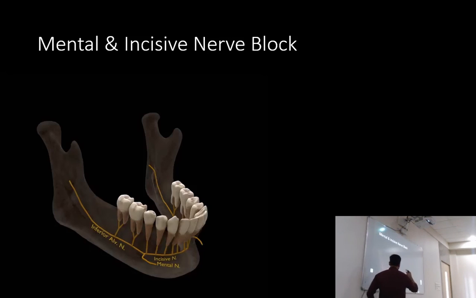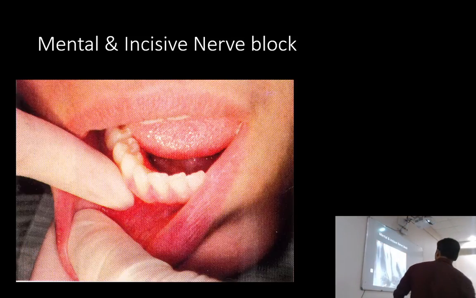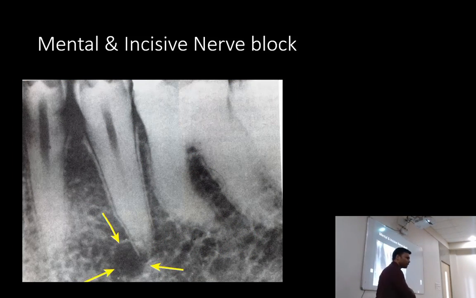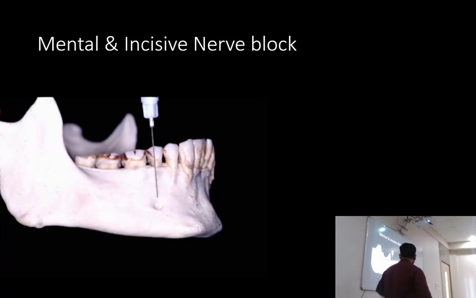Now, you're not going to insert the needle vertically, okay? Because if you insert it like that, it will be in front of the patient's eyes, and it is more psychologically traumatic. So keep it angled. You insert the needle in the premolar region, in the sulcus, advance the needle to the foramen and deposit the LA. So you palpate the foramen, locate the foramen, or use the radiograph to locate it, and then deposit the LA at the site. What is shown in the picture, don't do that. Keep the needle at an angulation like this. Keep it out of the patient's sight.